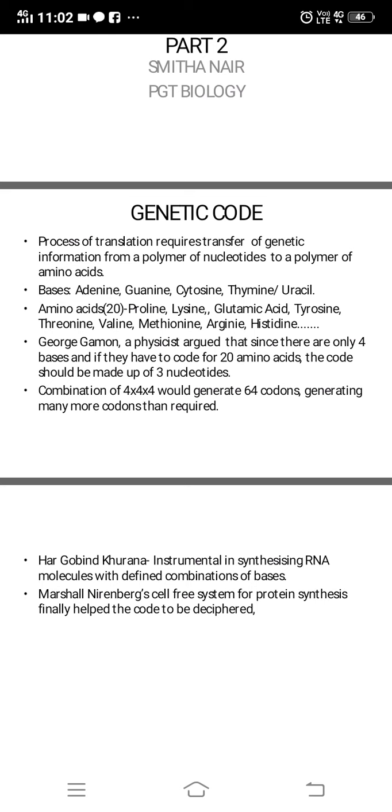Then three bases were combined together. In that case, it was found that 64 amino acids could be coded, and with that the scientists came to the conclusion that yes, three bases can be considered as one codon.